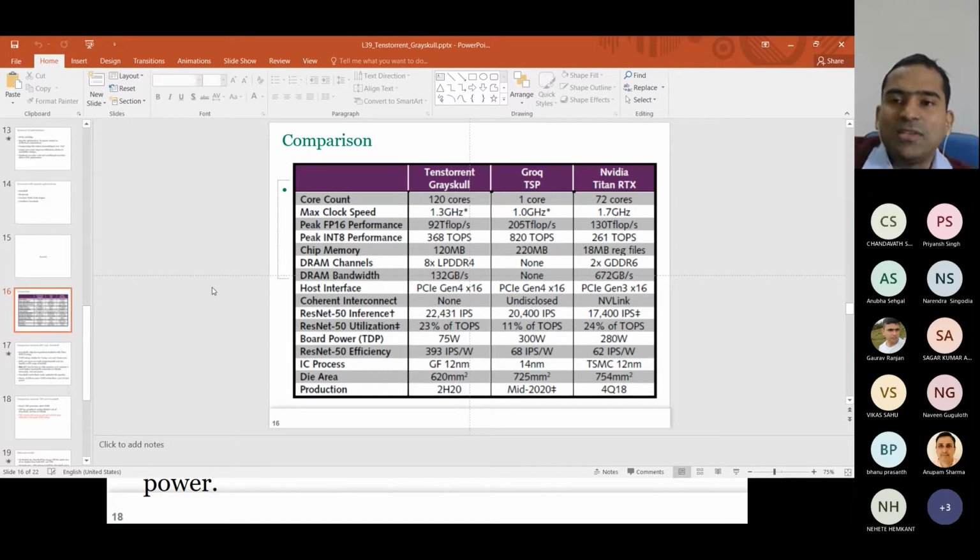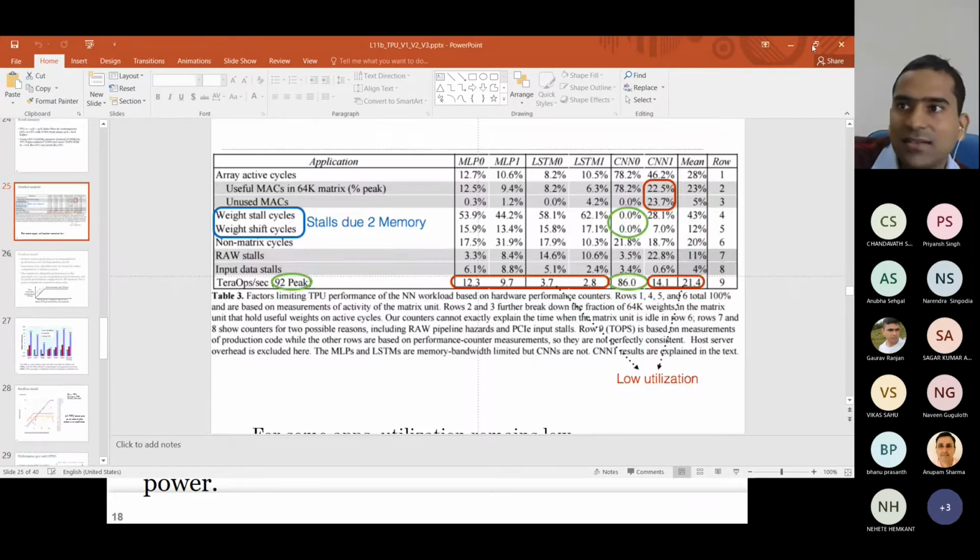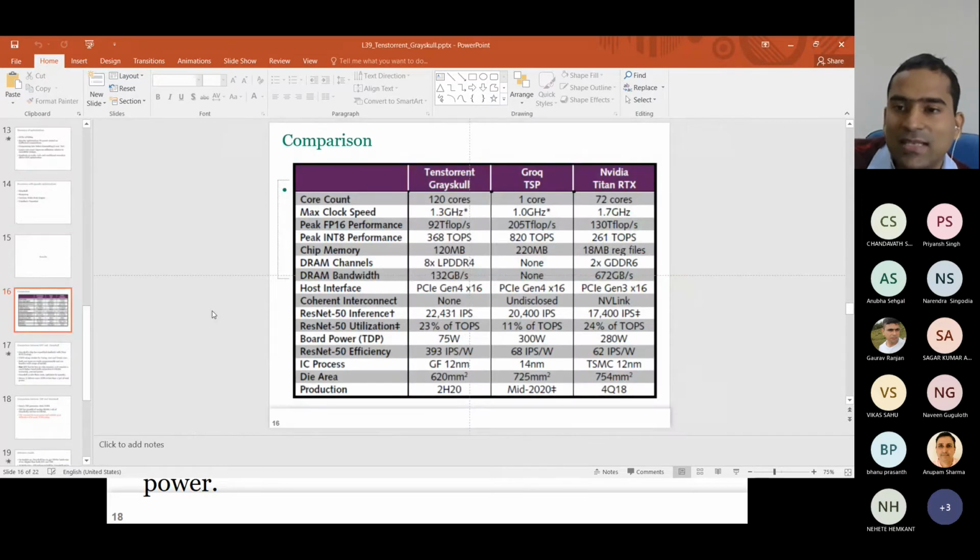What is the on-chip memory of the GPU here? Anyone? Are you able to see my screen? Please tell me what is the on-chip memory here for Titan RTX?